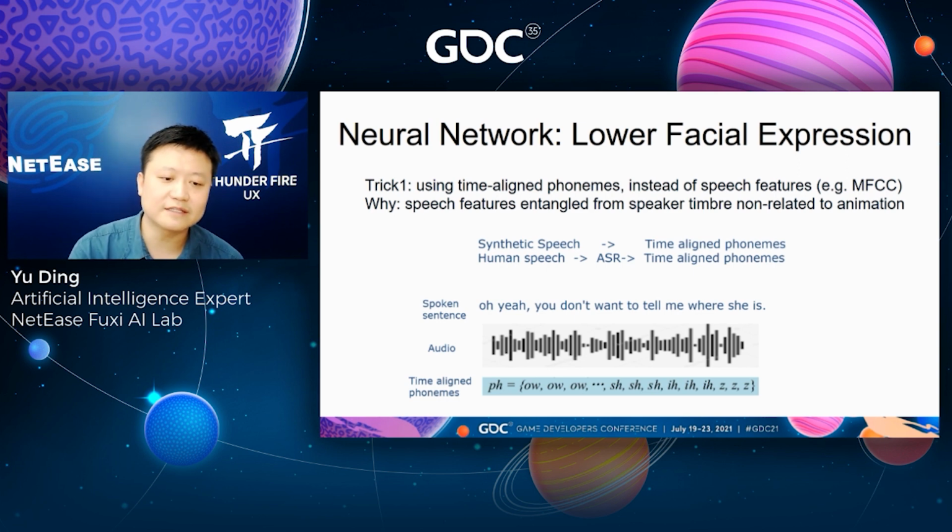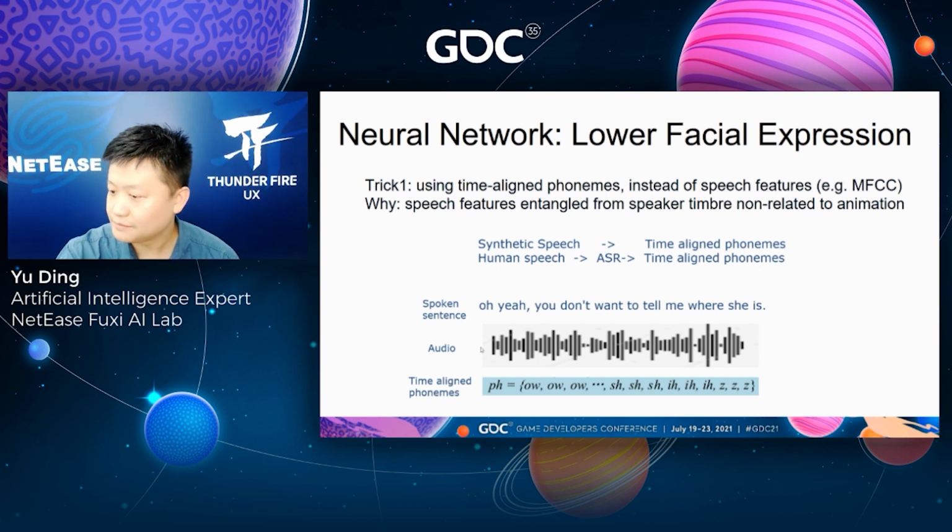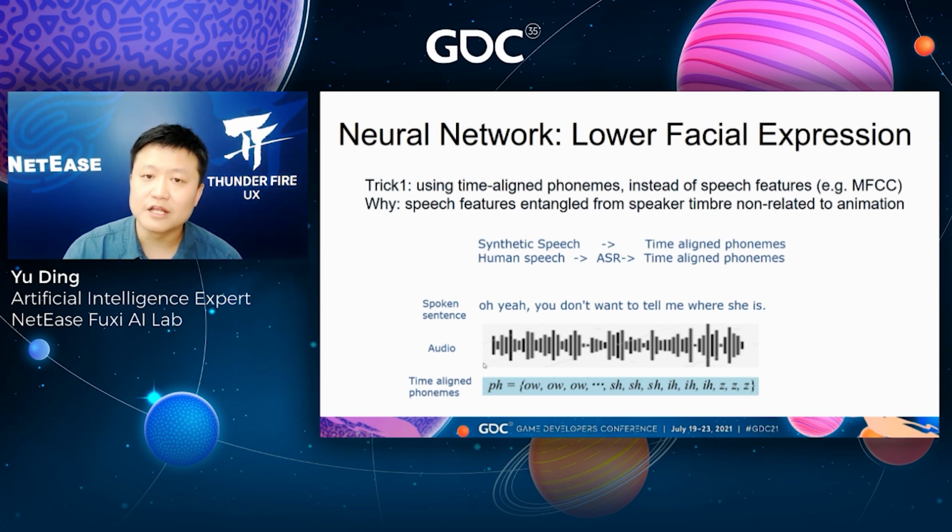This slide demonstrates an example. Then, according to the audio, ASR helps us recognize the time-aligned phoneme sequence here. As observed, the phonemes are repeated according to the lasting time of phonemes.